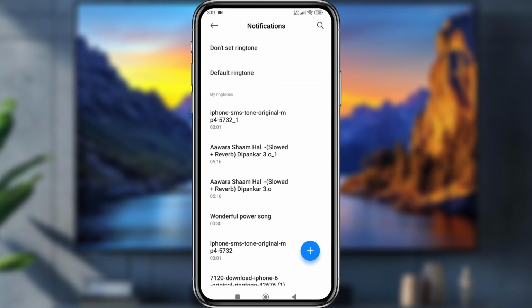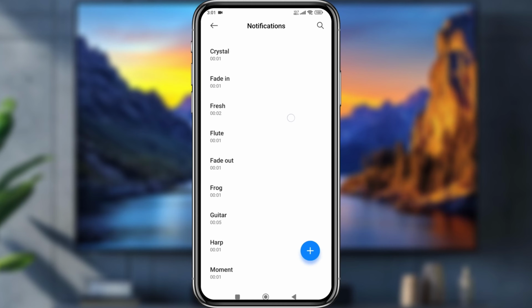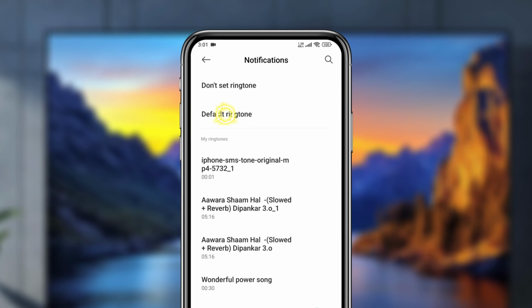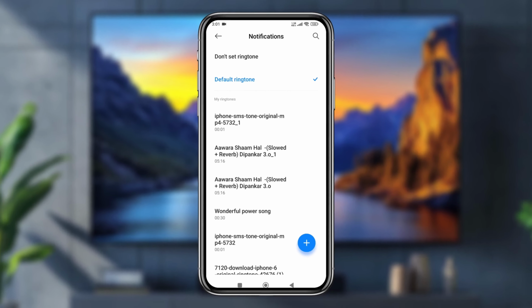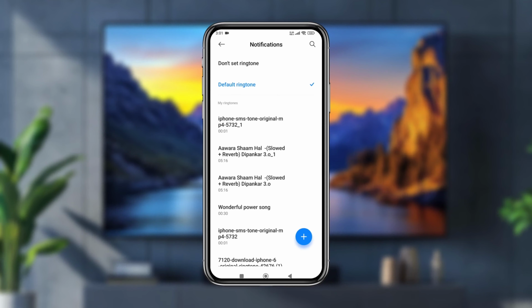That's it, guys. All the notification sounds are going to be here. You can choose anything from here. That's it. But I'm going to choose the default ringtone from here. As you can see, tap this one as well. That's it. So that's a simple process, guys, how to change your notification sound on any kind of smartphone.